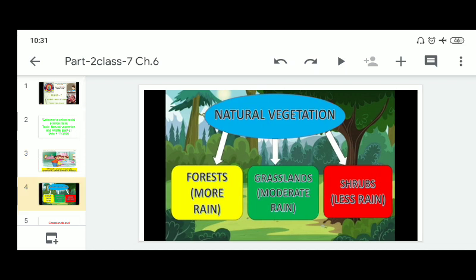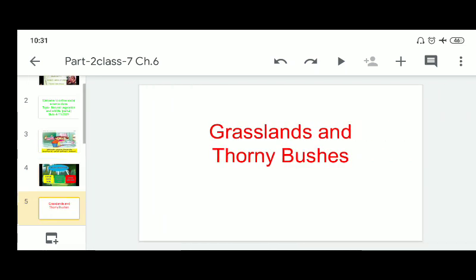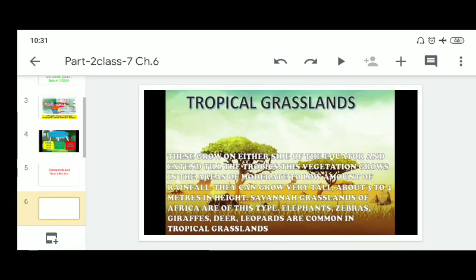Now come to our topic. Today we will discuss grasslands and shrubs. Grasslands are of two types: tropical grasslands and temperate grasslands. These occur on either side of the equator and extend till the tropics.